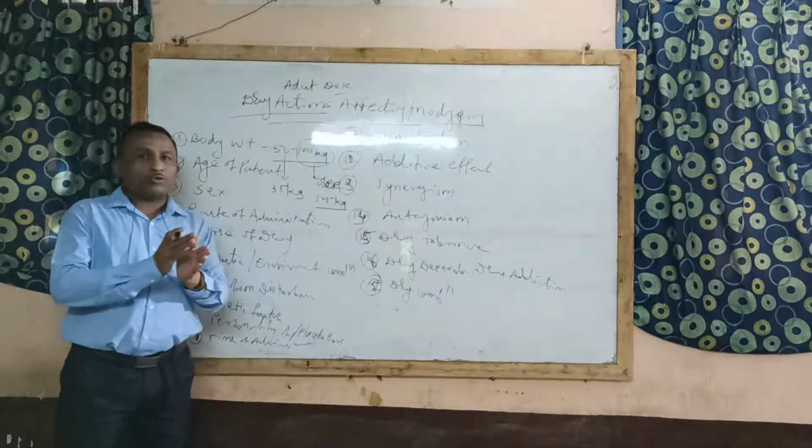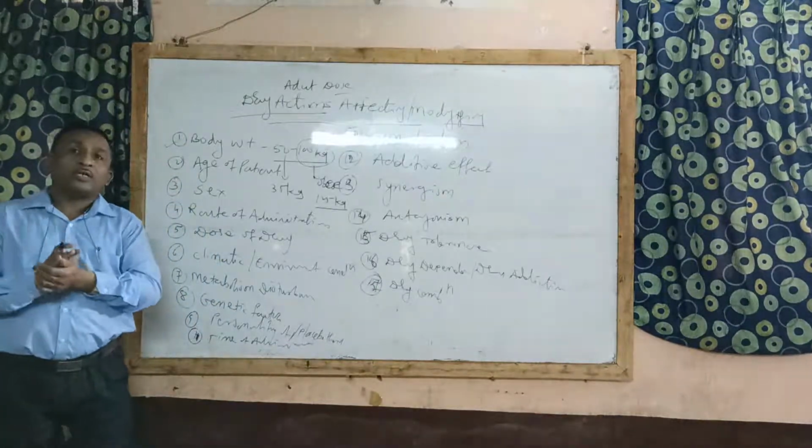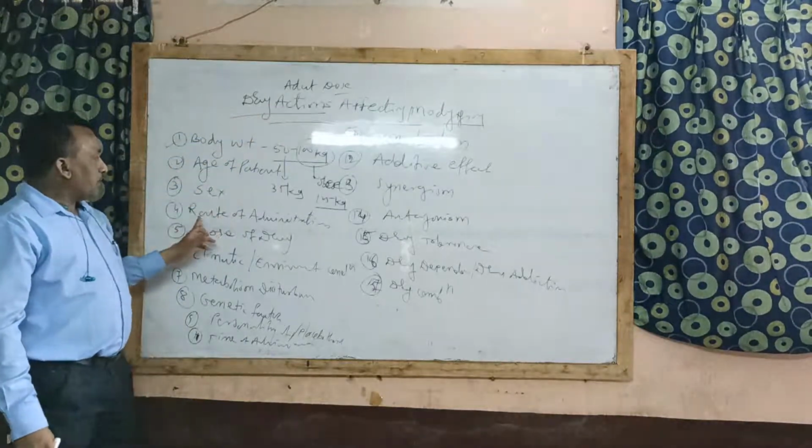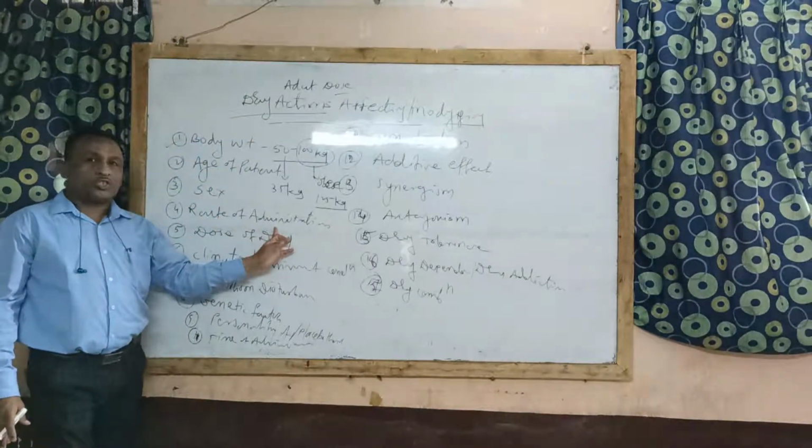And if metabolism is going to be slow, the duration of action of the drug increases. Means affecting what? Affecting the type of drug action. Then the next factor, that is route of administration of the drug.